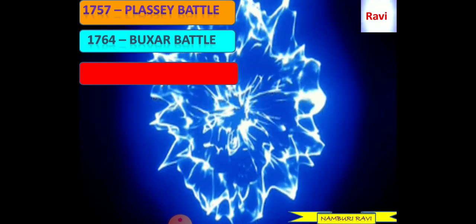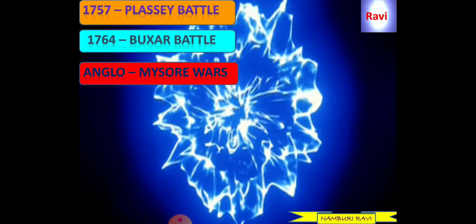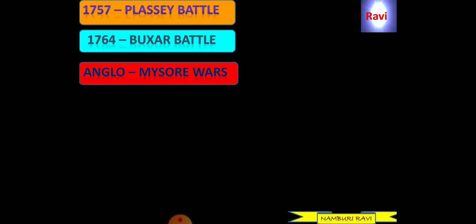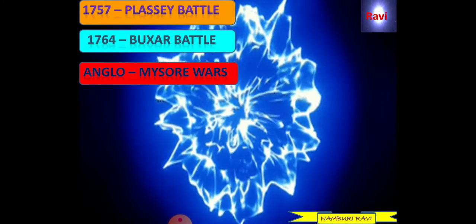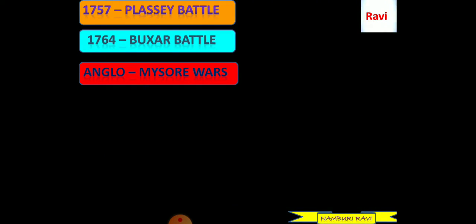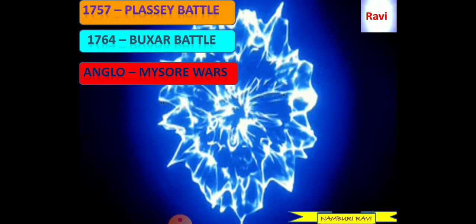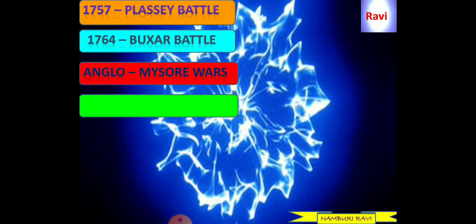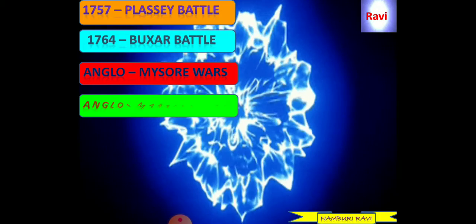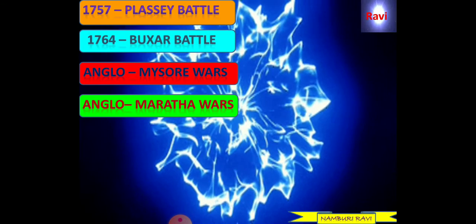In this way, in 1757 they fought with the Nawab of Bengal, Siraj Uddaulla, at Plassey. The battle we call the Battle of Plassey. Then again in 1764 one more battle happened between the Indian rulers, the Mir Qasim group, and the East India Company. After the Battle of Buxar, the East India Company occupied the Bengal province, became the real rulers and started an independent administration. That was the establishment of British administration in India, first in 1764.